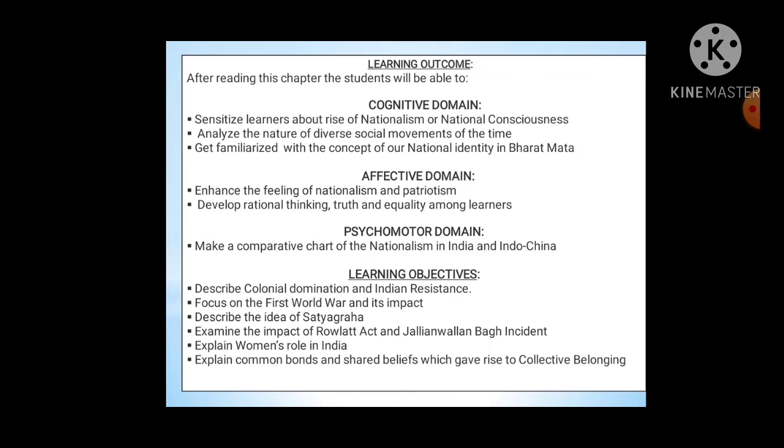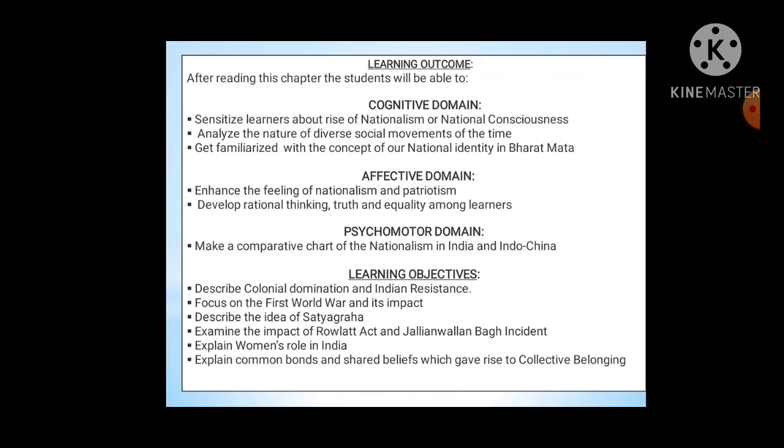Learning outcomes from this lesson: after reading this chapter, the students will be able to, in the cognitive domain, sensitize learners about the rise of nationalism or national consciousness, analyze the nature of diverse social movements of the time, and get familiarized with the concept of our national identity in Bharat Mata.